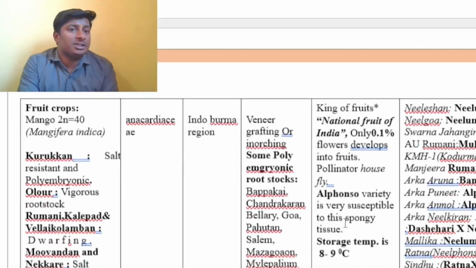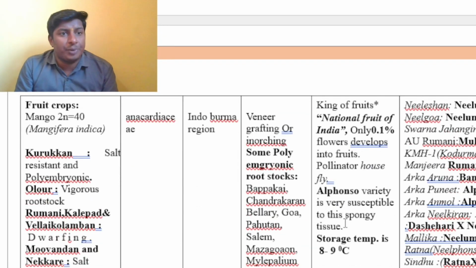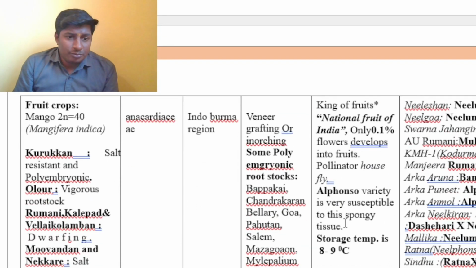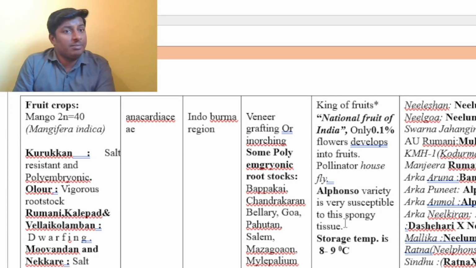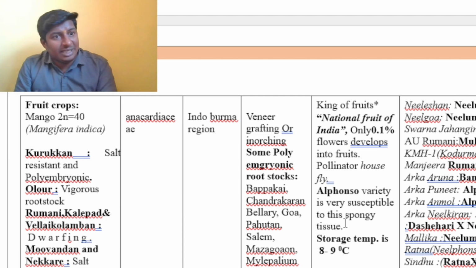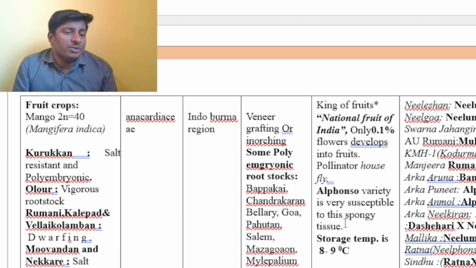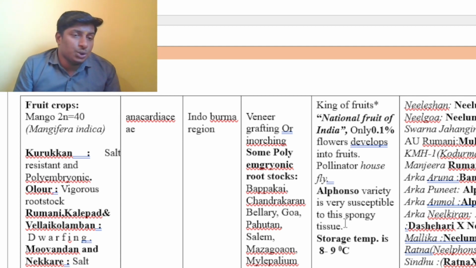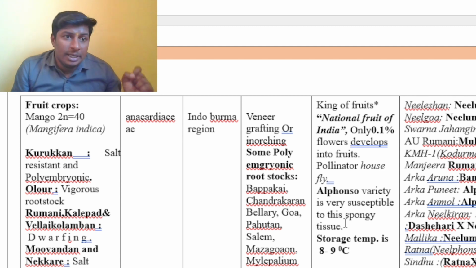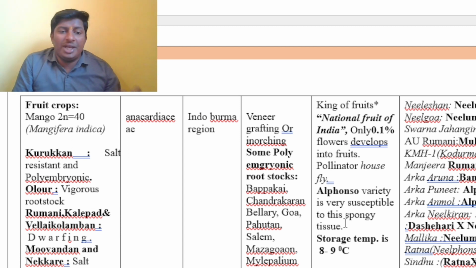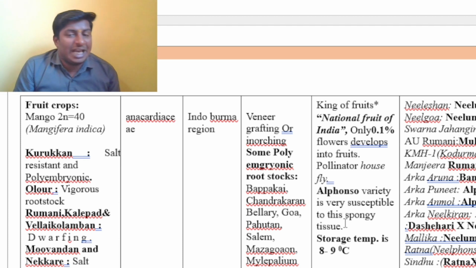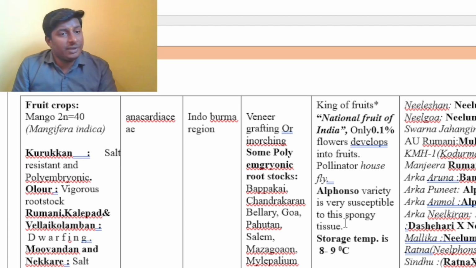Next to that, type of propagation is very important. Why? Because many of the horticulture crops are perennial and they are grown through different methods of grafting, budding, right? And some of the crops are grown through seeds. You should remember which method of propagation is very important in which crop. For example, if you take cashew nut, softwood grafting is very prominent.